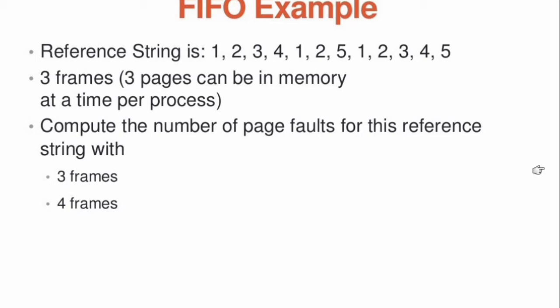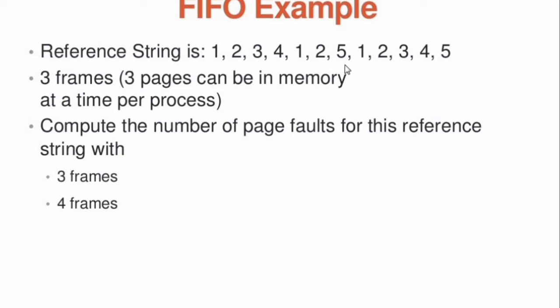It means that there are 3 divisions, page frame 0, 1 and 2. So you can have 3 pages in a page frame. Beyond that you cannot load. In that situation you have to follow the algorithm. So we have taken the FIFO page replacement algorithm.